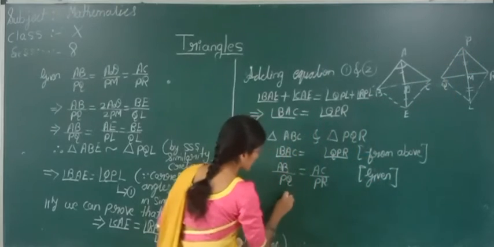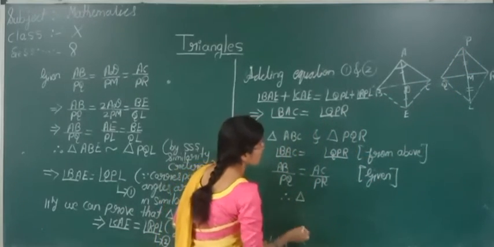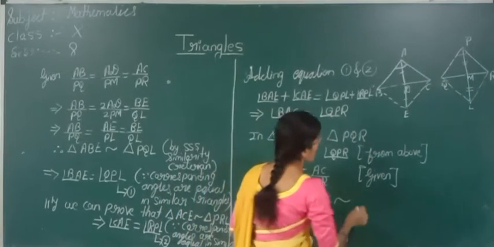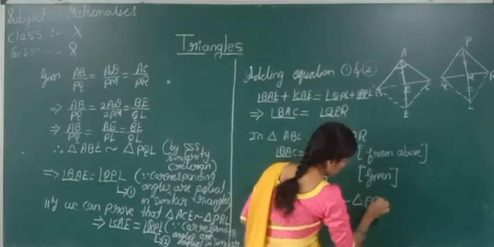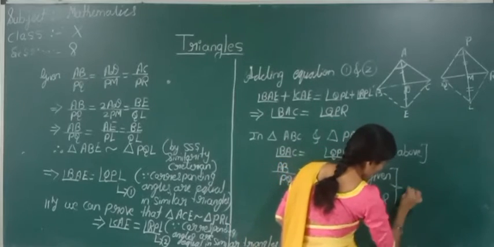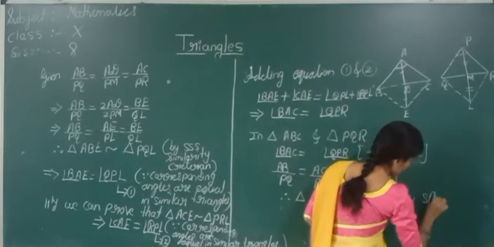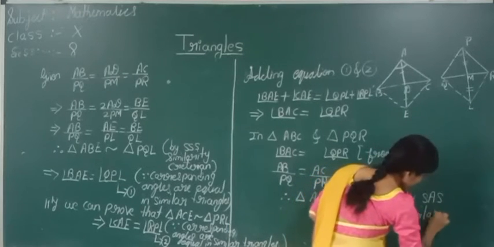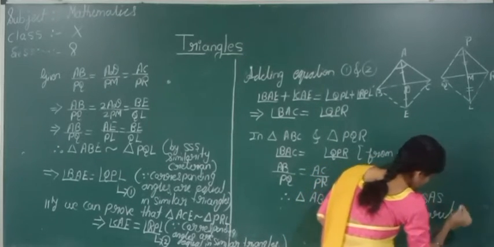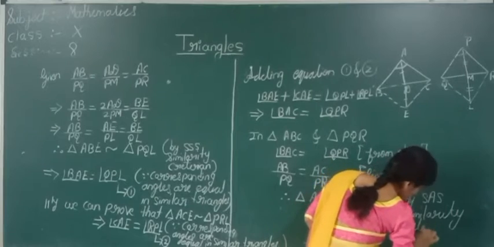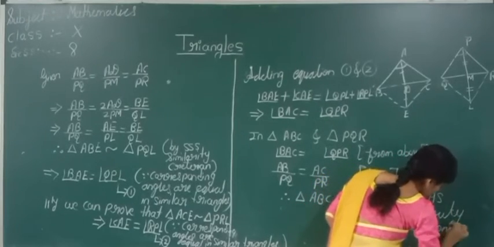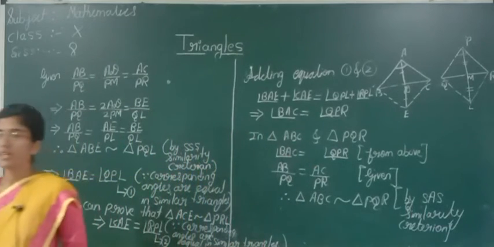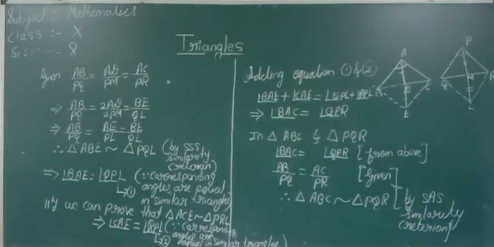Therefore, we can tell triangle ABC is similar to triangle PQR by SAS similarity criterion. So we can tell that these two triangles are similar by SAS similarity of triangles.